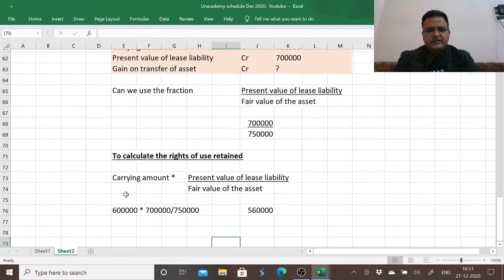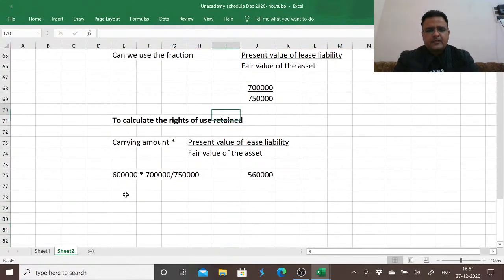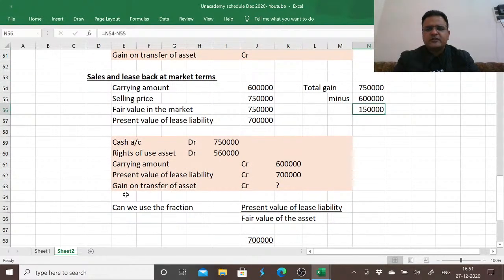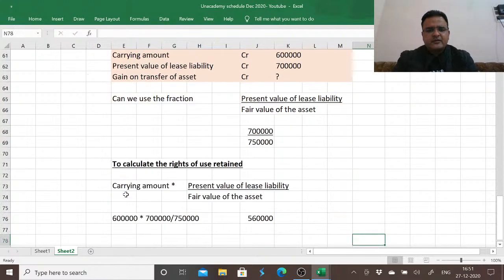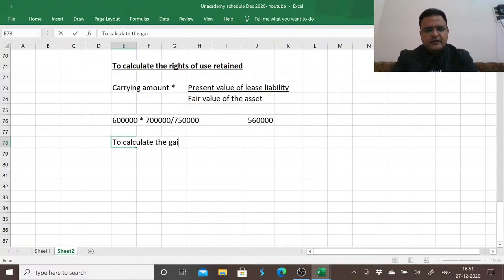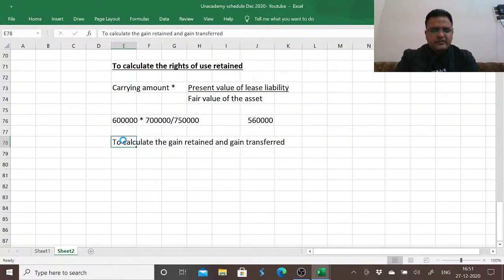Now we are left with recognizing the gain transferred. Total gain in this transaction is 1,50,000. So out of this 1,50,000, we have retained some proportion of it. So a proportion of gain is also retained and some portion of the gain is transferred. To calculate the gain retained and gain transferred, we use the same fraction.